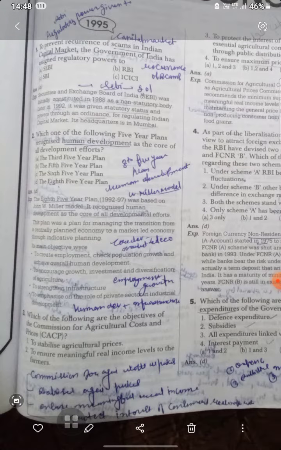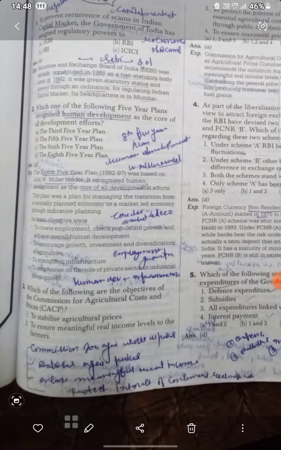Which of the following five-year plans recognized human development as the core of all development efforts? It's the 8th Five-Year Plan, which was based on the John Miller model. It recognized human development as the core of all development efforts, and this plan was for managing the transition from a centrally planned economy to a market-led economy, to create employment, check population growth, achieve overall human growth, to encourage growth, investment, diversification of agriculture, and strengthen infrastructure.